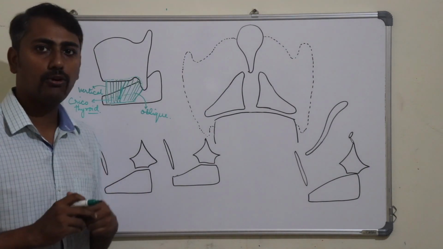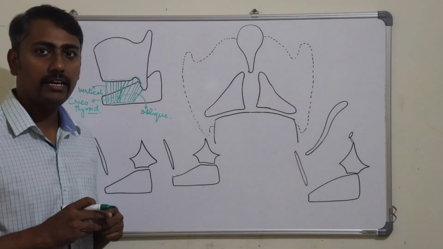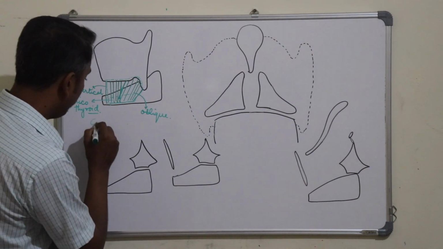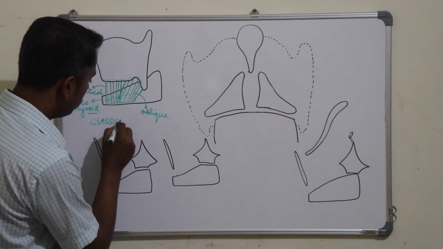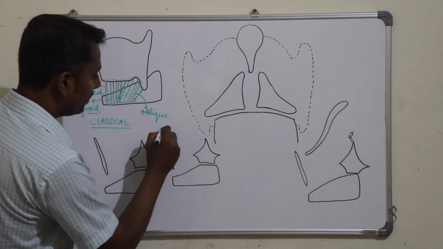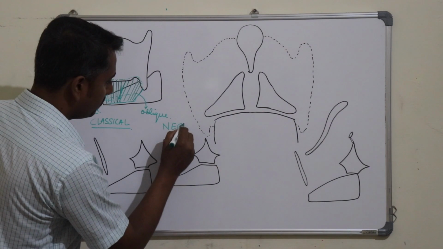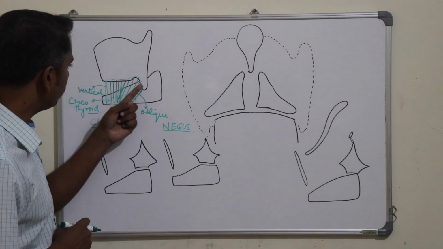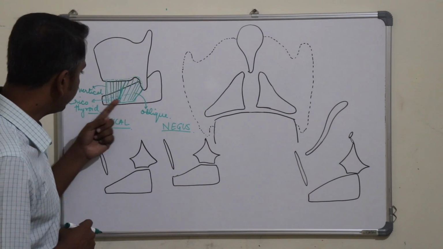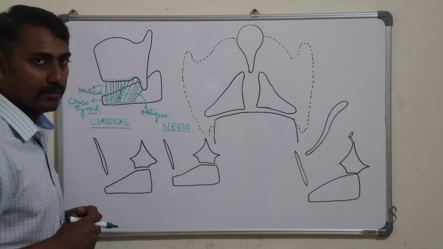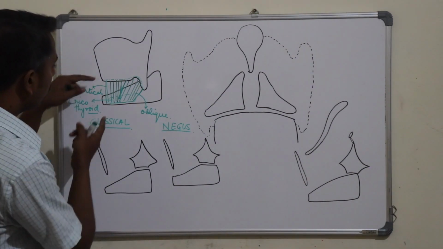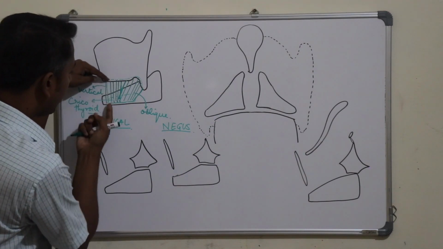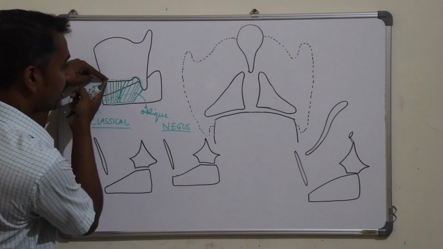Now the action of the cricothyroid muscle. To understand the action of the cricothyroid muscle, there are two views. First is the classical view and another one is the Nagel's view. In the classical view, the thyroid attachment of the cricothyroid muscle becomes fixed and the attachment of the cricoid cartilage becomes movable. So, when the vertical part of the cricothyroid muscle contracts, it will pull the anterior arch of the cricoid cartilage towards the thyroid cartilage.